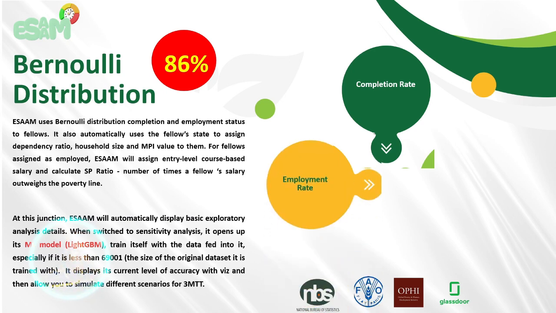Once it knows those that are employed, ESAAM assigns something I call the SP ratio. The SP ratio is the number of times that an employed fellow earns above the poverty line, which at the time I was writing the codes for ESAAM was still about 53,000 naira. So, for example, entry-level data science, according to Glassdoor, pays about 150k. That means we'll be expecting the SP ratio to be about 3 times the baseline poverty level. ESAAM uses the Bello distribution to fine-tune and reassign the distribution of the fellows so that it can train itself on the LightGBM model.